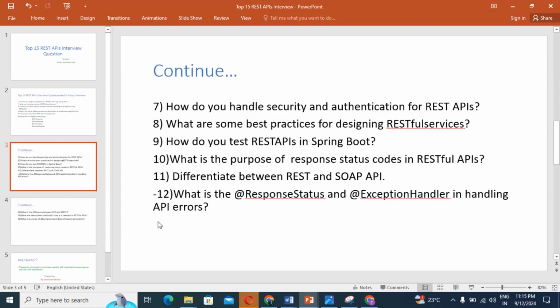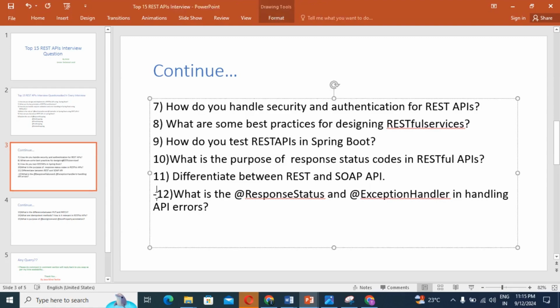So guys, next question: what is the response status and exception handler in handling API errors? That question is also very important. So we should know the answer to the respective question, guys.